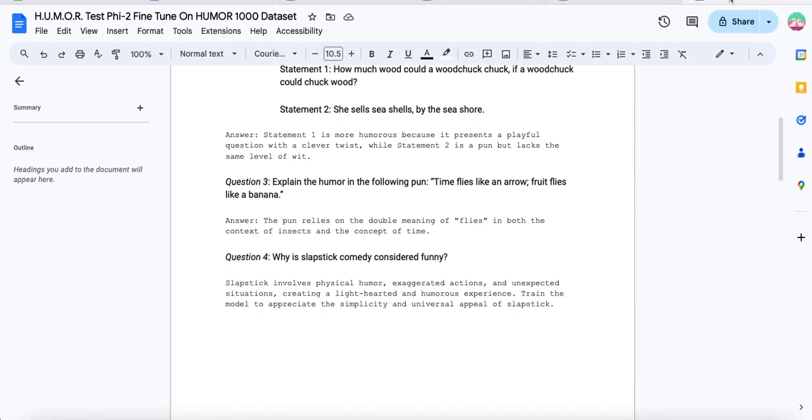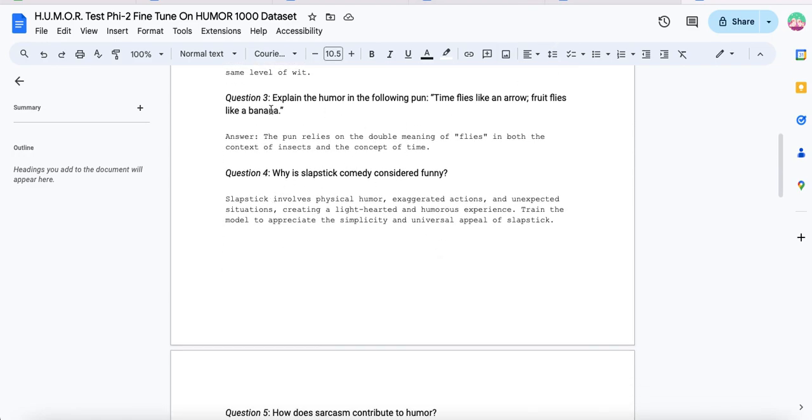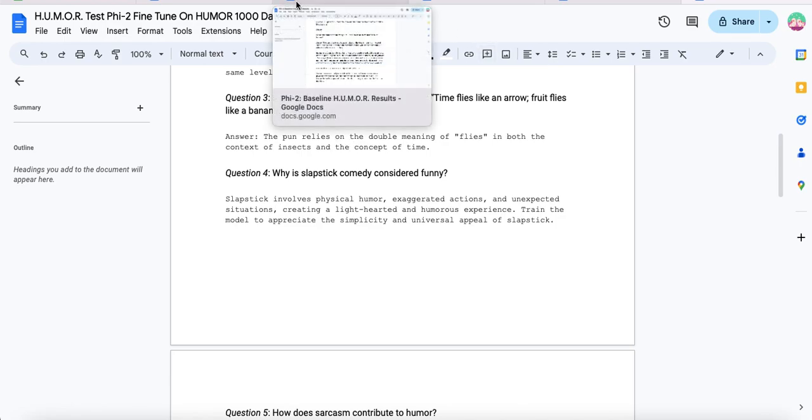And then let's go with the 1000. Pun relies on the double meaning of flies in both the context of insects and the concept of time. So actually, I'd say that the 1000 wins this one, right? Okay. So we've got question 3, 1000. I would give it there, but I'll leave this up to your own judgment. And then so let's go to question 4.